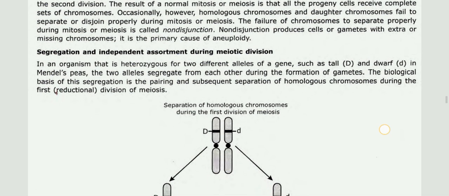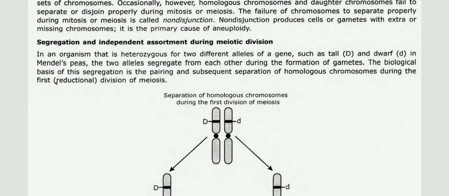Then segregation and independent assortment during meiotic division. In an organism that is heterozygous for two different alleles of a gene, such as tall and dwarf in Mendel's peas, the two alleles segregate from each other during the formation of gametes. The biological basis of segregation is the pairing and subsequent separation of homologous chromosomes during the first, or reductional, division of meiosis.